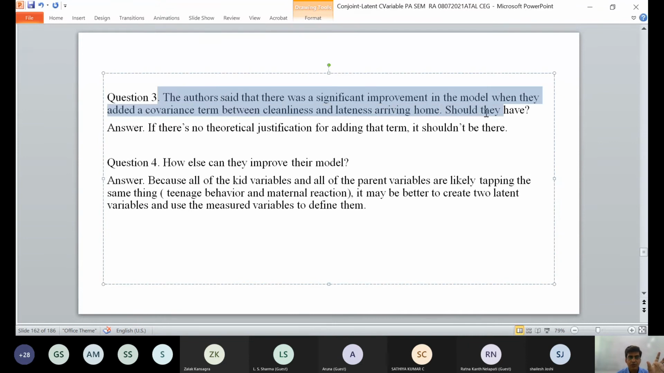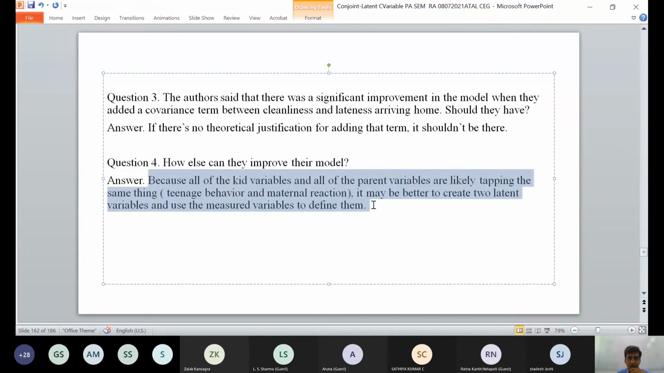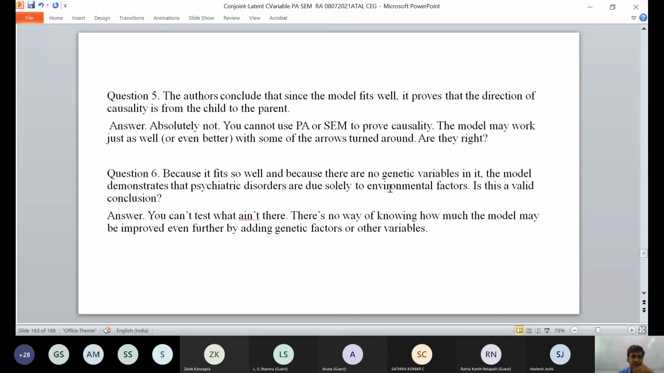There was a significantly improved model when adding a covariance term between cleanliness and lateness. If there is no theoretical justification, it should not be there. How can you improve this model? All the kid variables and all the parent variables are likely tapping the same thing: teenage behavior and maternal reaction. It may be better to create two latent variables. So basically, by giving this basic example, you can exercise your model and try to see this.